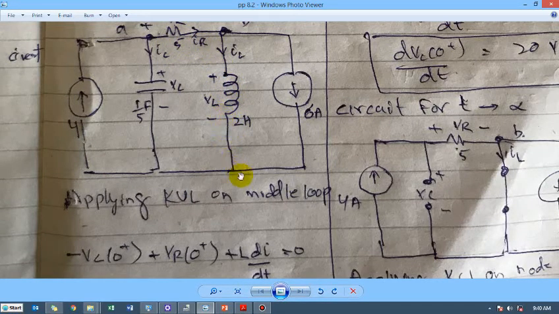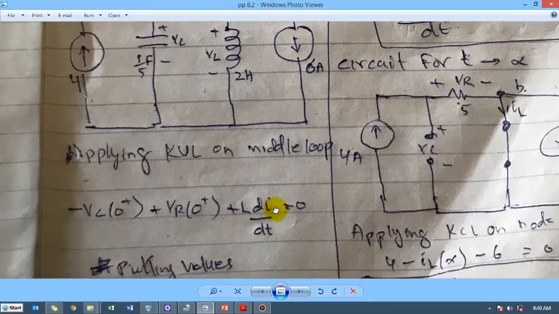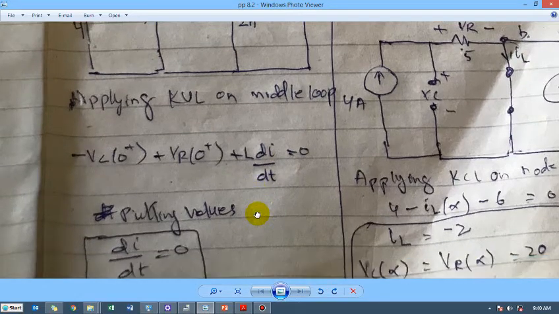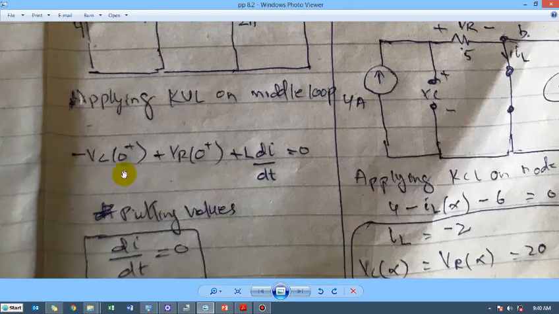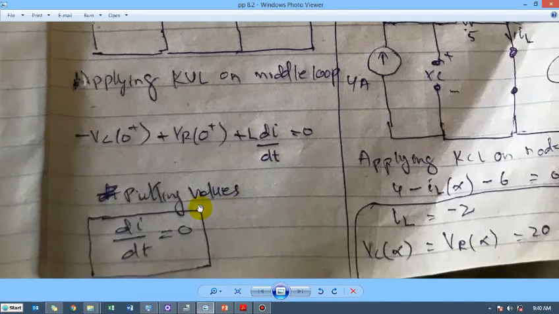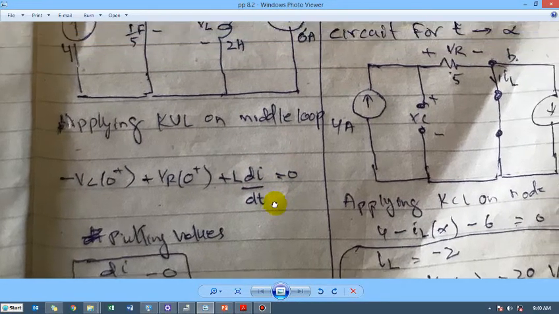So V_L is given by L di/dt. If the current is going into the positive terminal, we will write it plus, and if it is going into the minus terminal, we will write it as minus. So right now it is plus V_L, and plus V_L means L di/dt is equal to 0. This completes the loop, and putting the values, because we already have found the initial conditions of V_C(0+) and V_R(0+), this is 0, this is 0. The only part that remains is L di/dt is equal to 0.